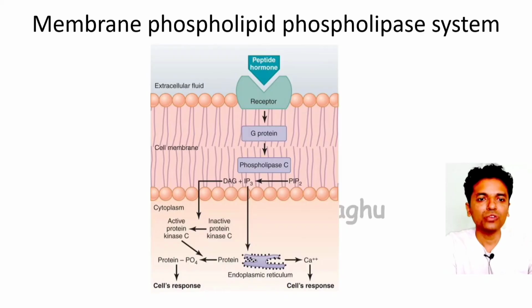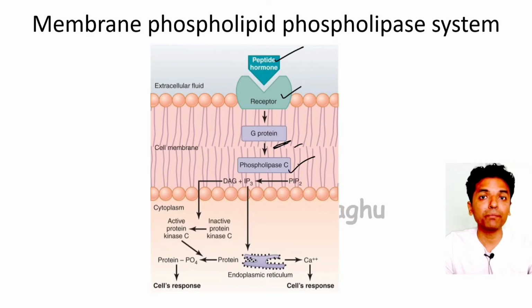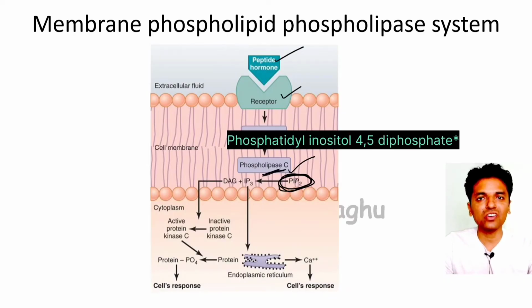Next, let's understand how this membrane phospholipid phospholipase system acts. Again, this is our G protein. This is the peptide hormone which comes and binds to the G protein, so there is now activation of the G protein. Activation of the G protein causes further activation of one more membrane enzyme called phospholipase C. Phospholipase C causes breaking down of PIP2. What is this PIP2? Phosphatidyl inositol 4,5 bisphosphate. It breaks down into two compounds: one is called inositol triphosphate, another is called diacylglycerol.